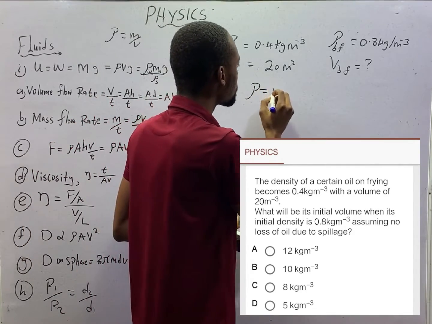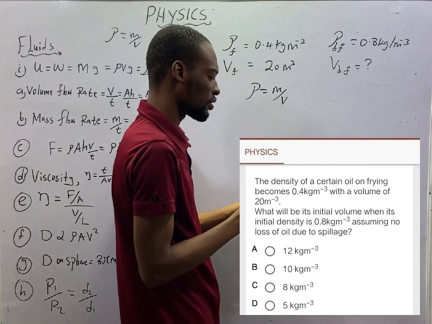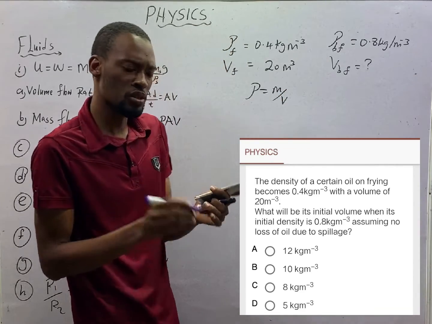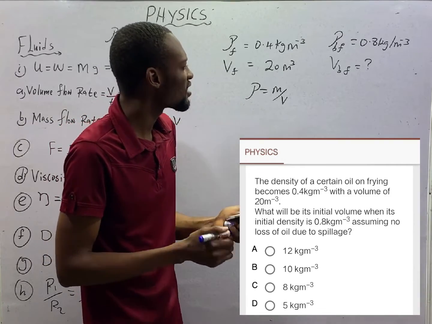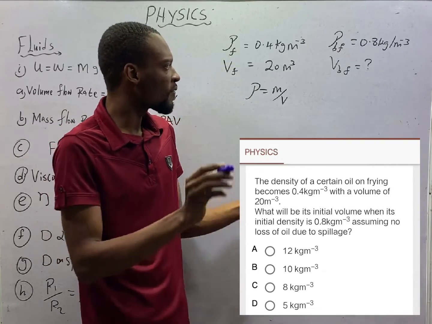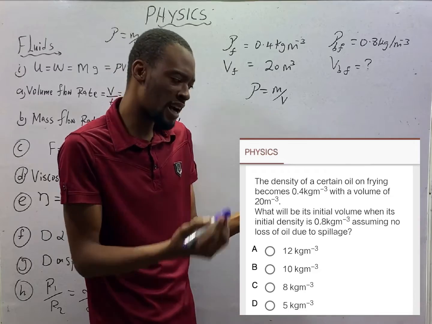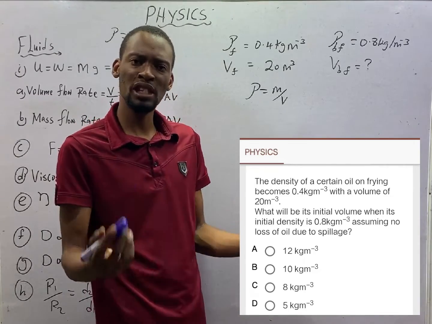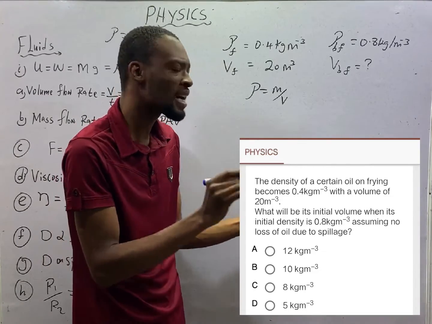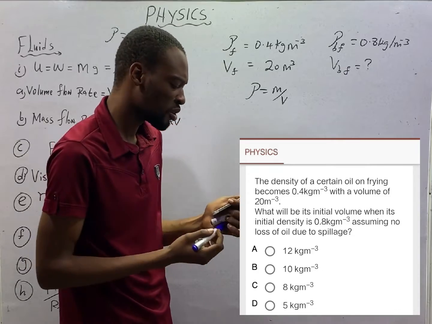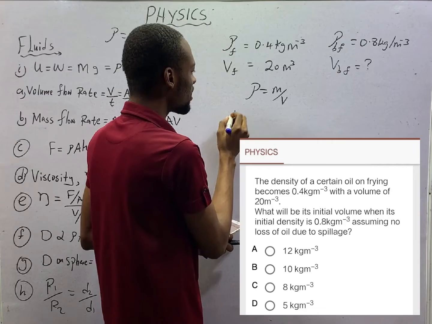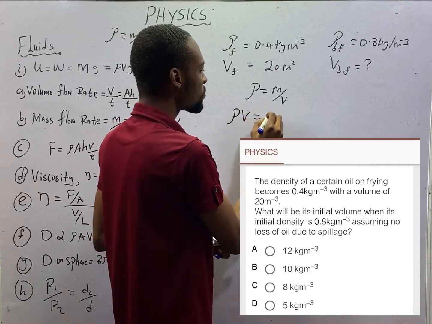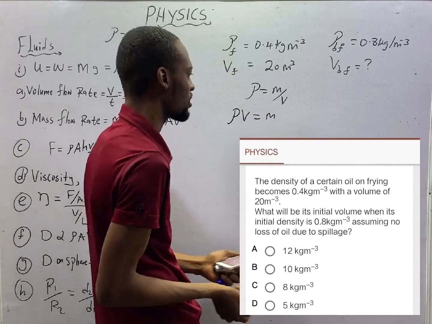Density is mass over volume. So long as there is no loss of oil due to spillage, the mass will remain constant. The mass when frying or the mass during boiling remains constant. During frying and boiling, mass does not change. And if mass does not change, it means that density times volume is equal to mass, and mass is constant.